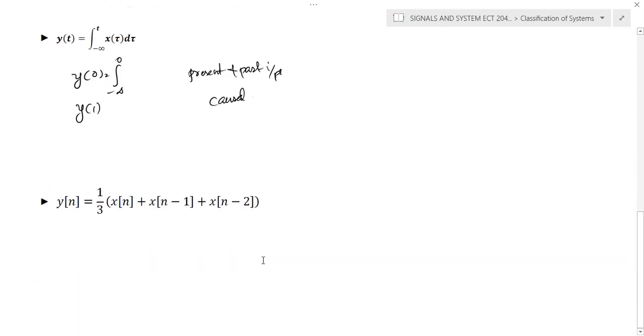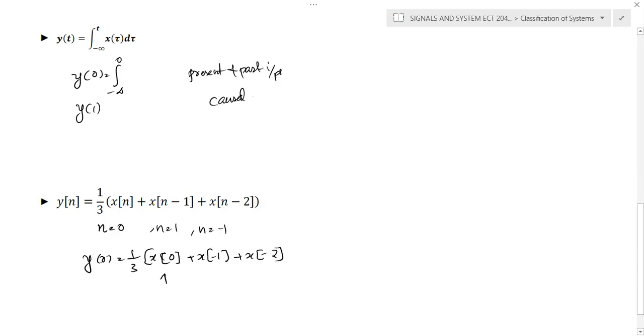And this is a difference equation given by the expression y of n is equal to 1 by 3 times x of n plus x of n minus 1 plus x of n minus 2. If you try n is equal to 0, n is equal to 1 and n is equal to minus 1, for y of 0 you will get 1 by 3 of x of 0 plus x of minus 1 plus x of minus 2.